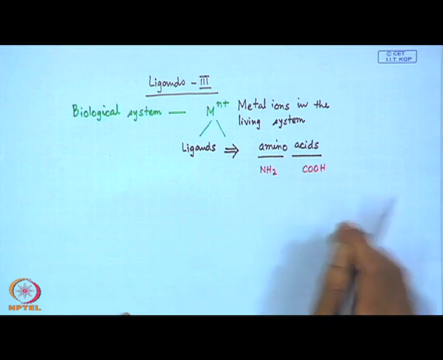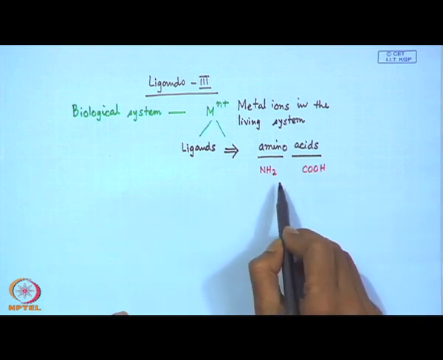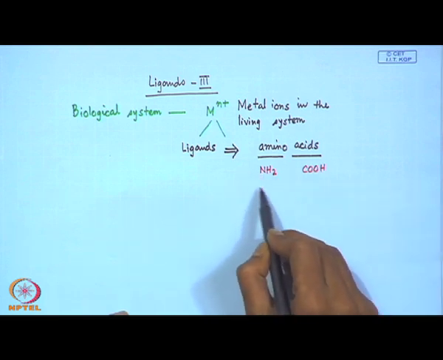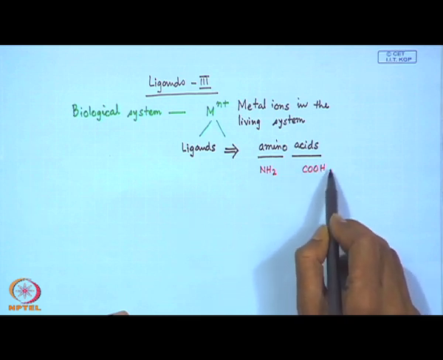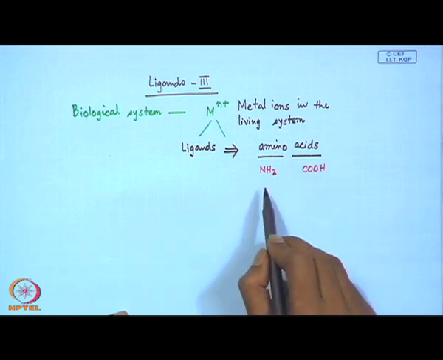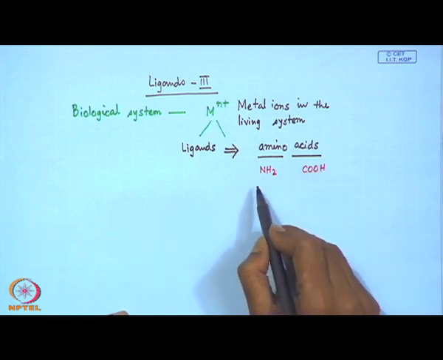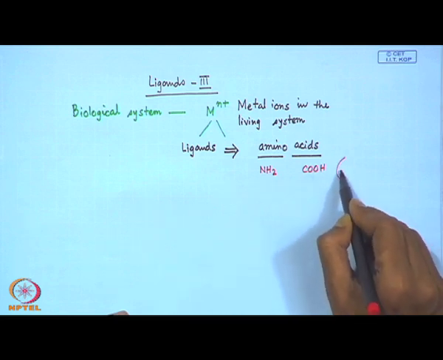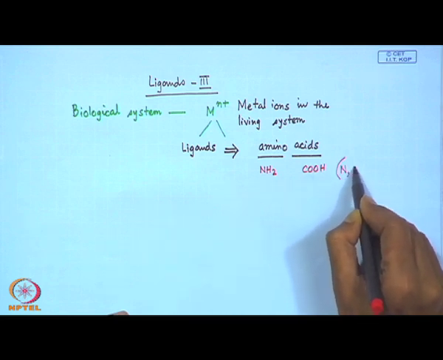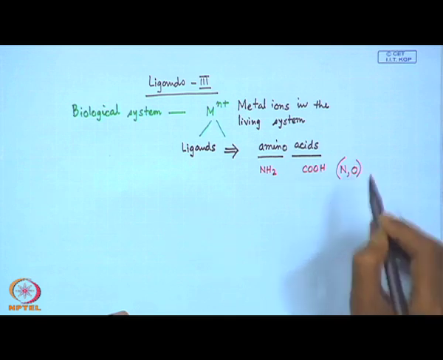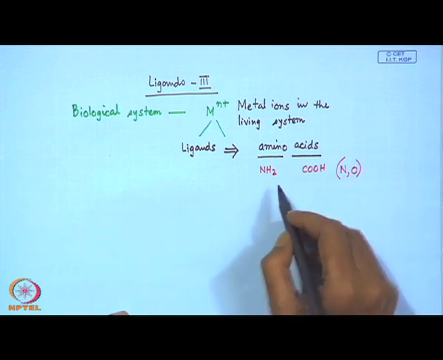And we all know that if we have certain species with the NH2 function as well as the COOH function, and if both the groups are participating to bind the metal ion, we basically get a ligand system which can be considered as a bidentate ligand.